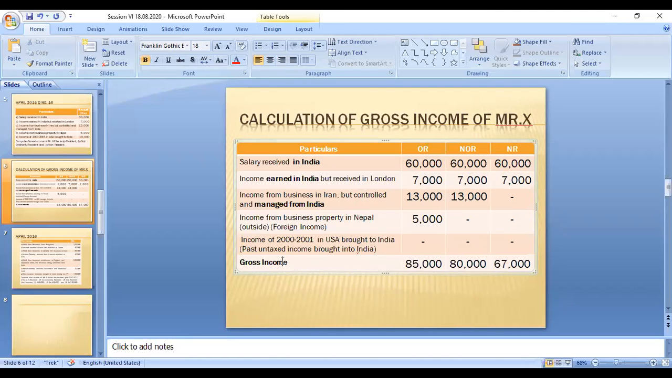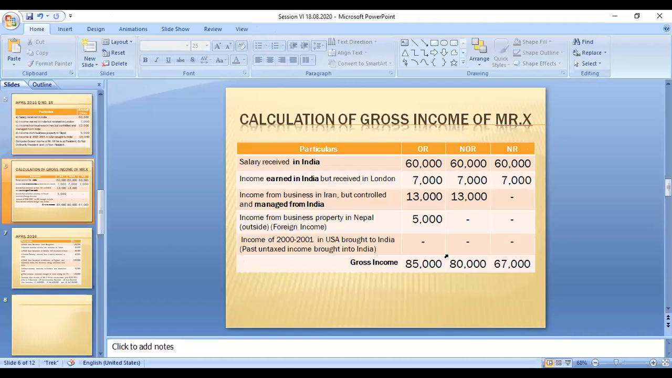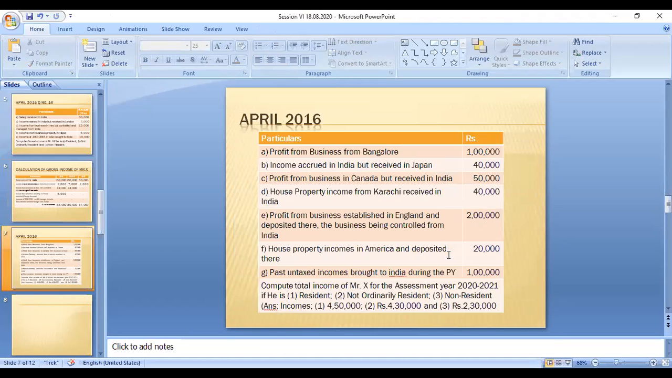So the gross income of an ordinary resident is 85,000, a not-ordinary resident 80,000, a non-resident 67,000. Okay, you can take a picture or write it down or review. So this is the problem and this is the answer. Okay, now we can move on to the next problem.